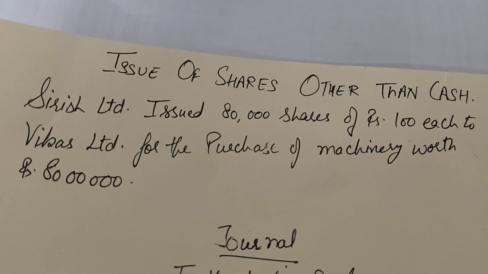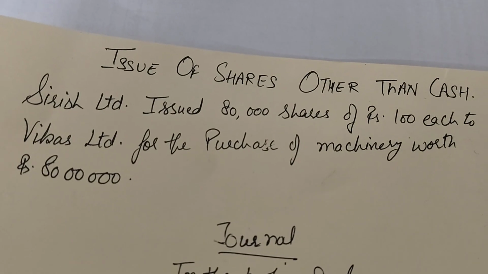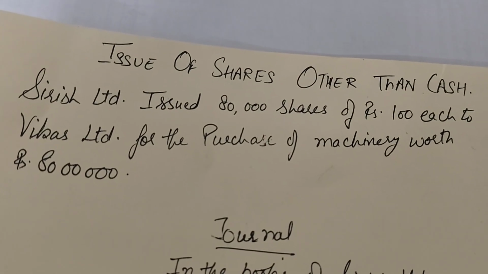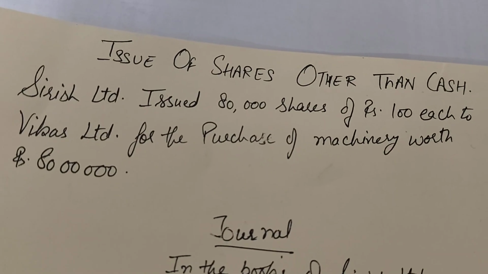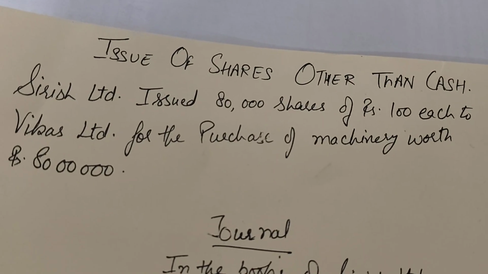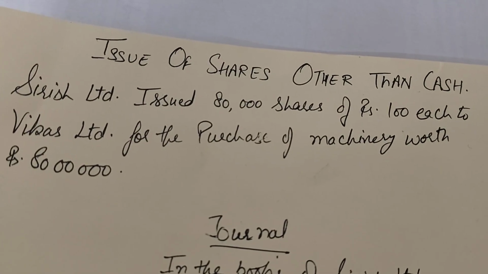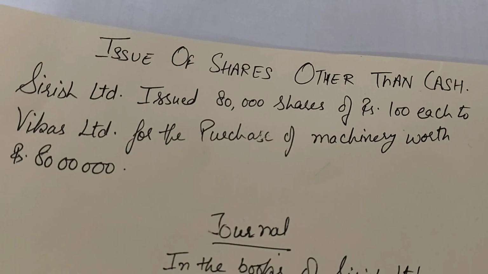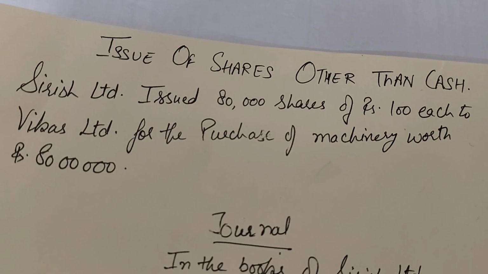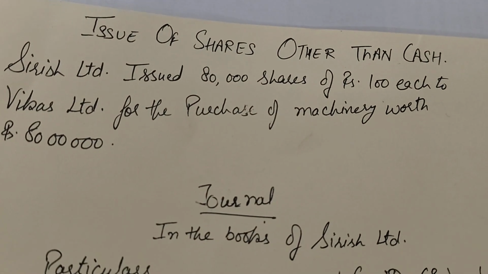For making the payment of the machinery, Sirish Limited have not given the cash, rather they have issued the equity share capital. The number of shares given in the question were 80,000 shares which were of rupees 100 each, or you can say these shares were issued at par. Par means face value. So how is the journal to be made in the books of Sirish Limited?